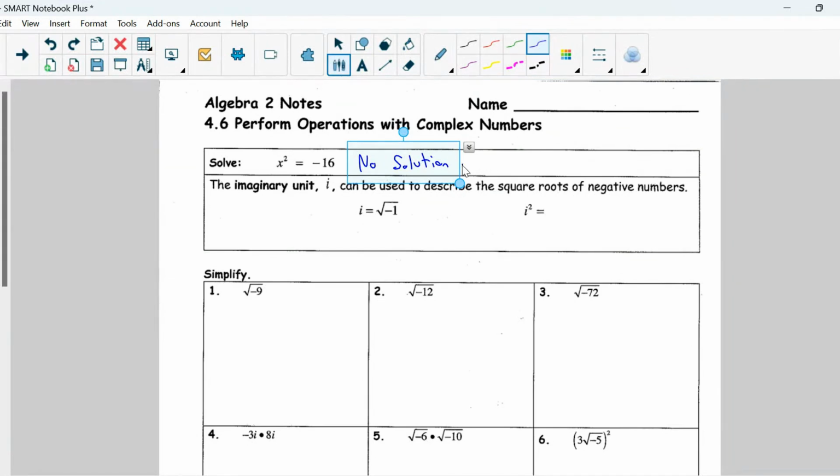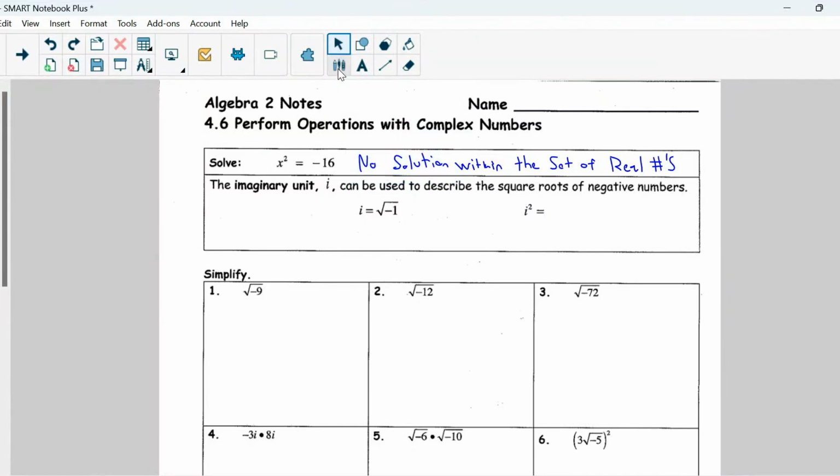in the set of real numbers, okay? So the reason for this is that we would have an imaginary number. So the imaginary unit, which is represented by an i, can be used to describe the square roots of negative numbers. So i equals the square root of negative 1, okay?